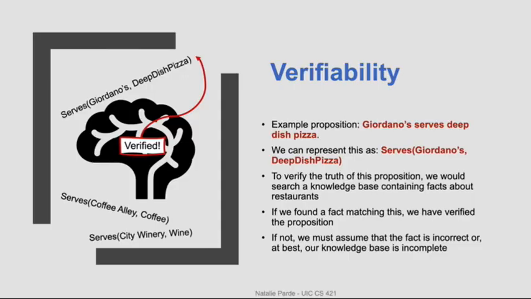For example, given the sentence or proposition, Giordano's serves deep dish pizza, we would want to represent the underlying meaning in such a way that we could verify its truthfulness. We might choose to do this by, for example, parameterizing the word serves with the restaurant name and the name of the food, because this would produce a generalizable form that we could also use with other similar sentences. Then we could check some sort of knowledge base where we had access to a bunch of restaurant names and the names of foods that they serve, and check to see if the information was correct.